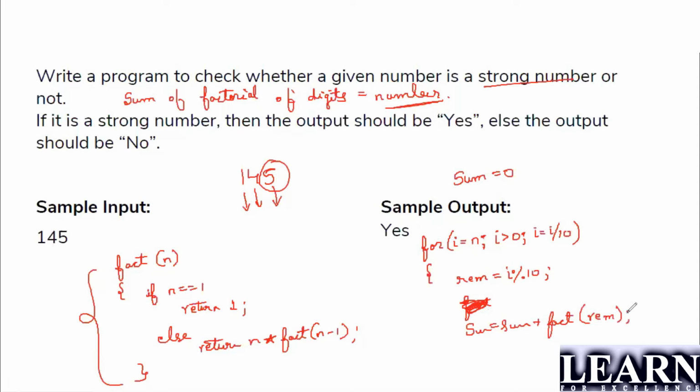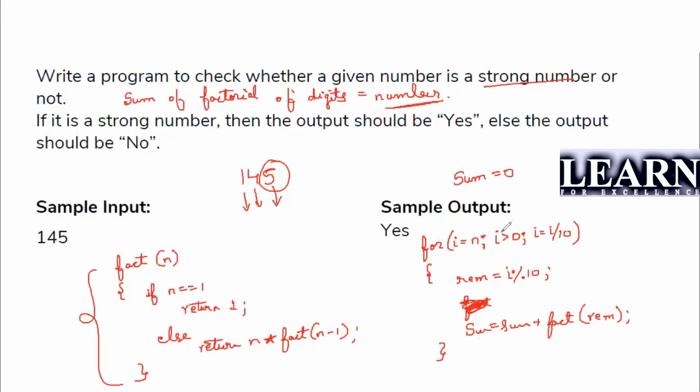What is this factorial? It will go to that function and it will return the value. Done. So once you are done with it, we'll close it. So what happens to this number? Number becomes i by 10. Again, we'll be checking this one, i greater than 0. Now the number is 14. Yes, it is greater than 0. It will check with this. We'll get 4. Now it will get added over here.